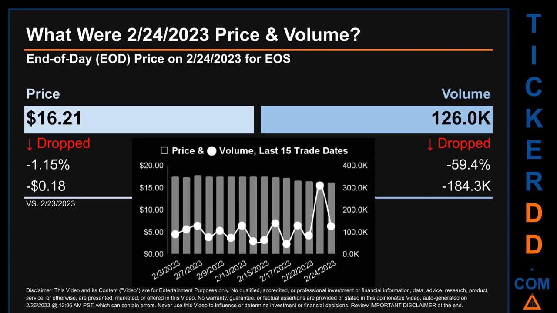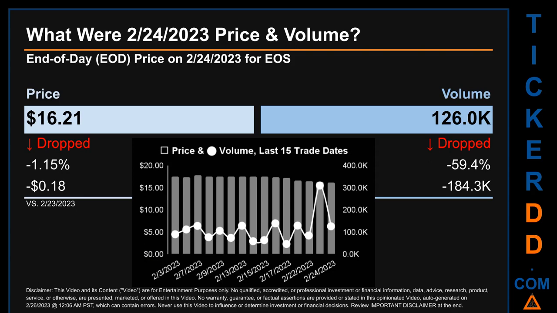What was end-of-day price and volume for EOS? On Friday, February 24, 2023, EOS had an end-of-day price of $16.21 and volume of about 126,000. Compared to the previous trading day, the price dropped 1.15%, losing 18 cents, while volume dropped 59.4%, decreasing about 184.3 thousand. The graph shows price and volume for the last 15 trade dates.